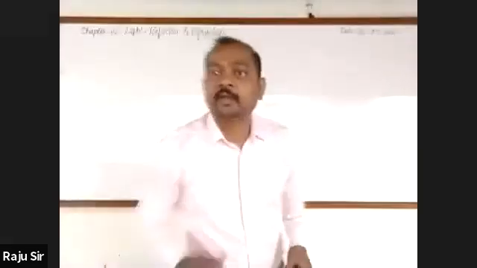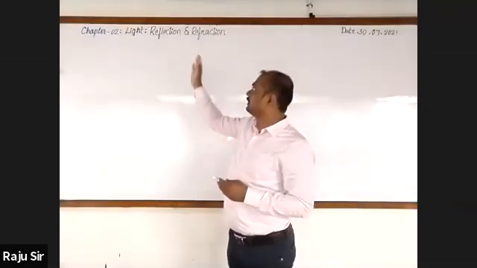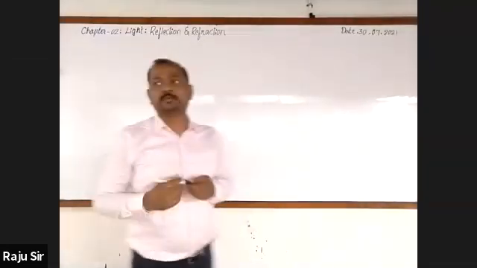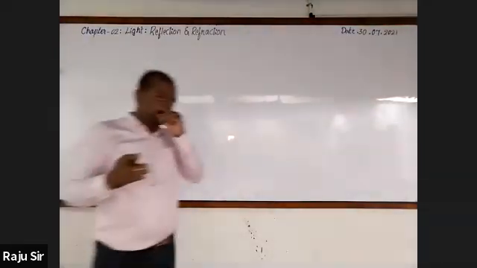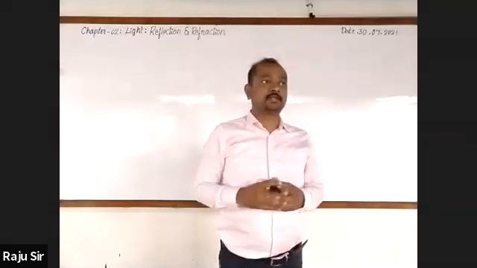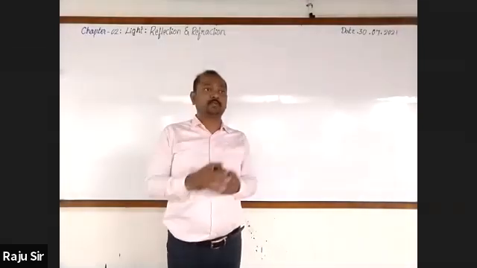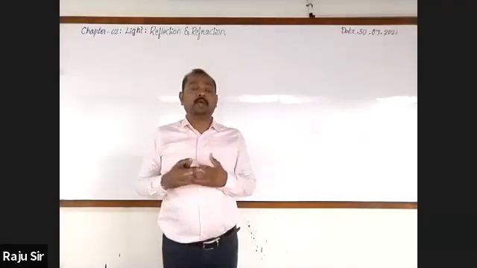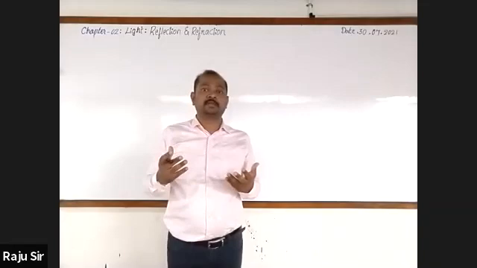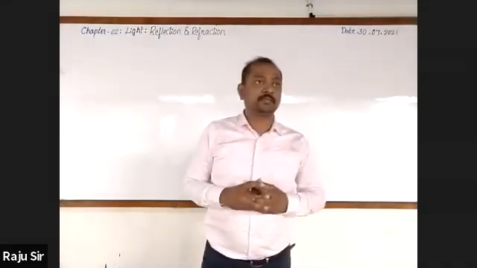In the last class, we were discussing the chapter light, reflection, and refraction. The first part of this chapter was completed. That is, we discussed reflection. In that, mainly we focused on mirrors and different types of mirrors, and terms related to mirrors. Not only that, we also came across the mirror formula as well as the magnification formula. We even solved many problems on that.